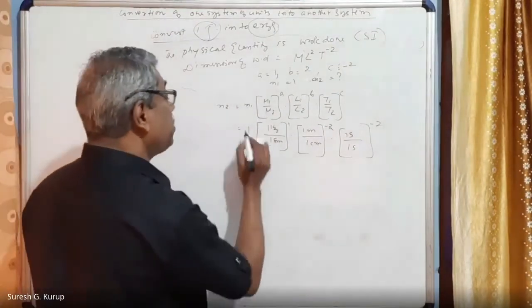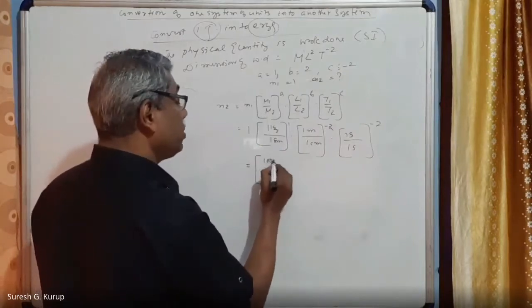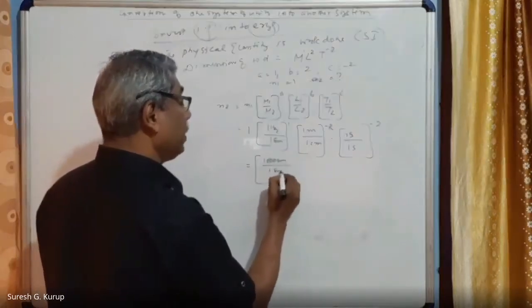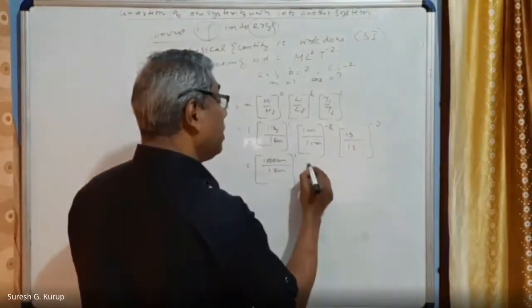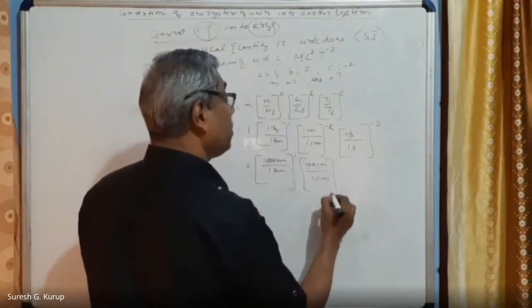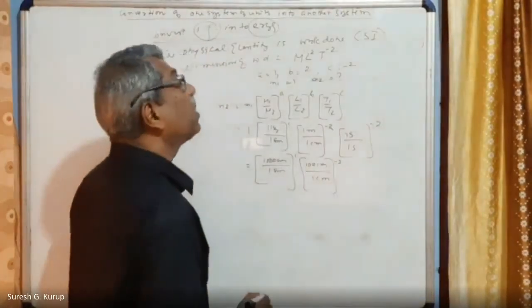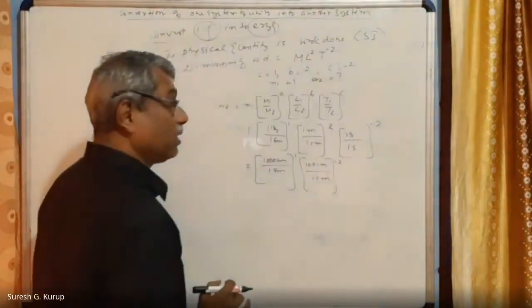So n2 is equal to 1 kg is 1000 grams divided by 1 gram, the whole raised to 1. Then 1 meter is equal to 100 centimeters divided by 1 centimeter, the whole raised to 2. Sorry, only 2, I'm sorry.